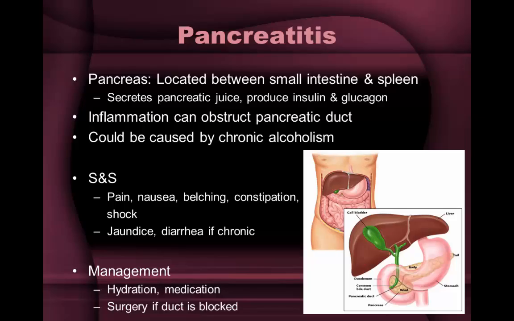Pancreatitis is a disease in which the pancreas becomes inflamed. Pancreatic damage happens when the digestive enzymes are activated before they are released into the small intestine and begin attacking the pancreas. There are two forms of pancreatitis, acute and chronic. Acute pancreatitis is a sudden inflammation that lasts for a short period of time.